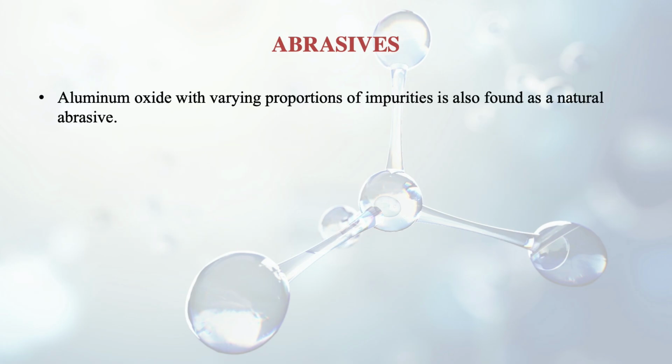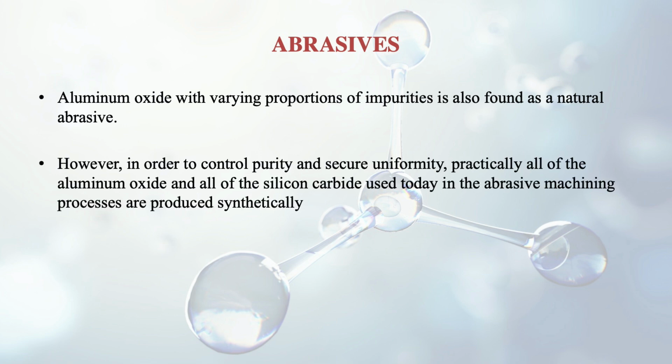Next one is aluminum oxide. It has varying proportions of impurities and it is also found as a natural abrasive. However, in order to control purity and secure uniformity, practically all of the aluminum oxide and all of the silicon carbide used today in the abrasive machining process are produced synthetically. So it is a natural one, but it has been produced synthetically in order to control different parameters.